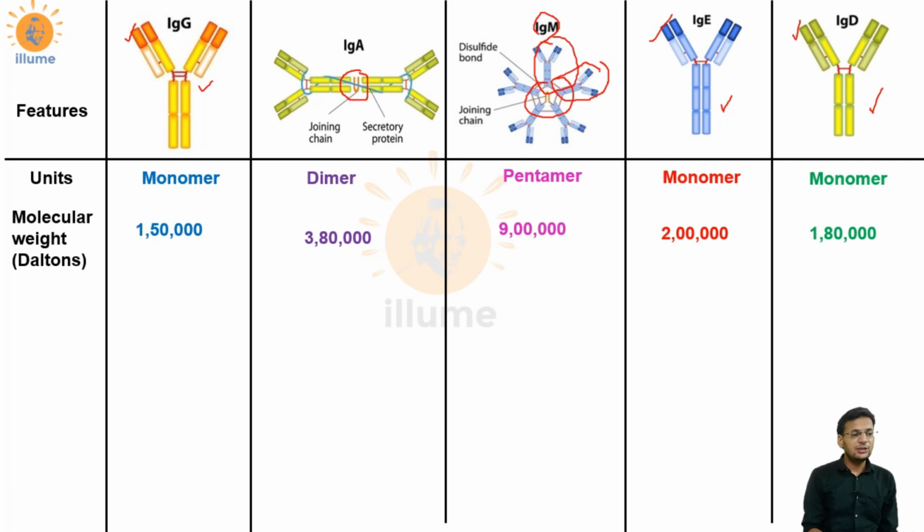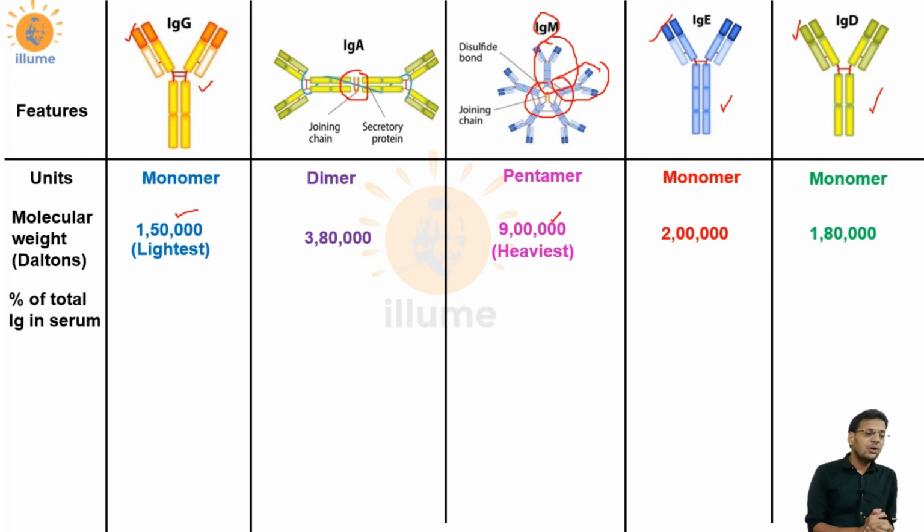No need to remember the molecular weights for NEET exams, but the thing that you should remember is which is the heaviest and which is the lightest antibody. The heaviest, as we can rule out, is IgM with a weight of 9 lakh Daltons, and the lightest is IgG with a weight of 1,50,000 Daltons. Next is their composition.